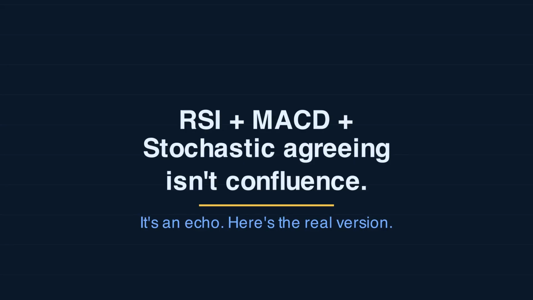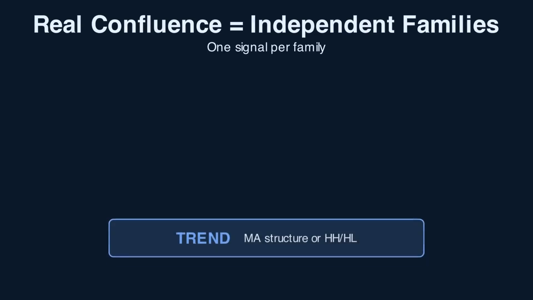Today: indicator multicollinearity, why most retail confluence stacks are fake, and how real confluence combines independent signal families instead of stacking variations of the same one. Here's the real confluence framework.